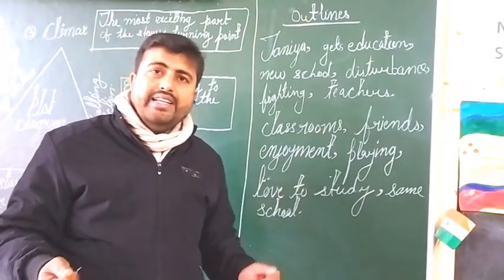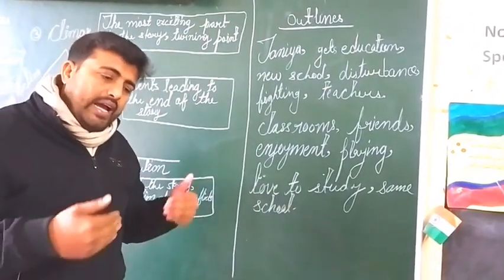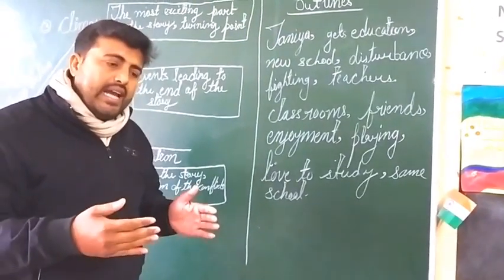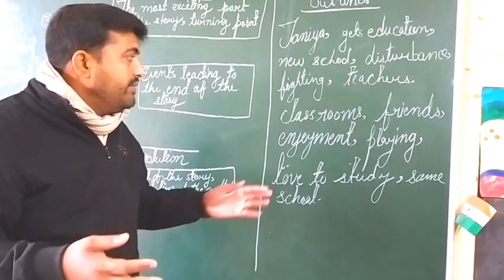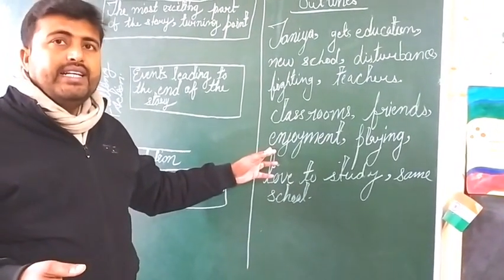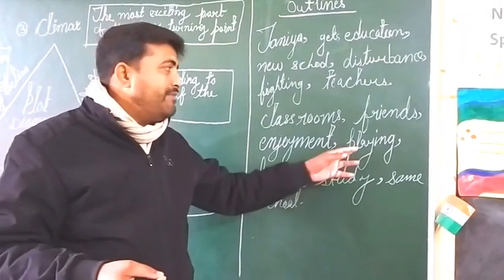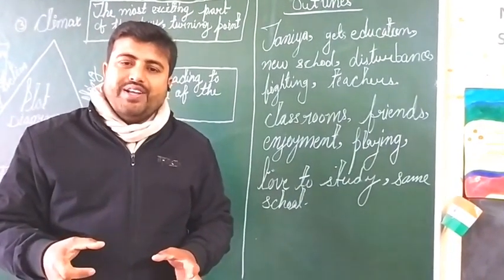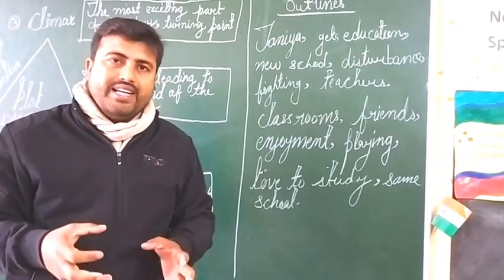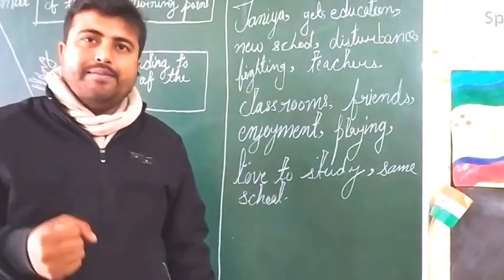And as days pass, she started getting employment, and again started playing with friends. Now, the condition with her is that she started loving to study in the same school.